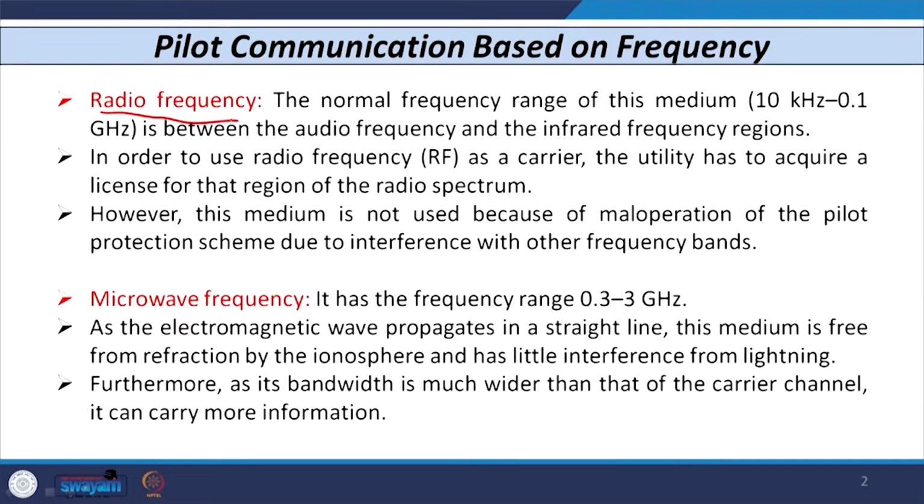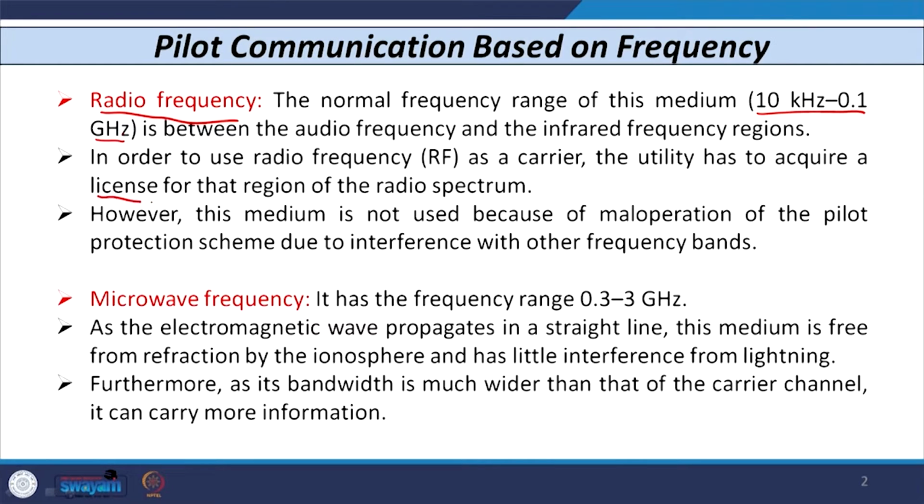When we use radio frequency signal for carrier, its range is from 10 kilohertz to 0.1 gigahertz. When we use such a scheme, the utility has to acquire a separate permission, a separate band, for transmission of signal from one end to another end.